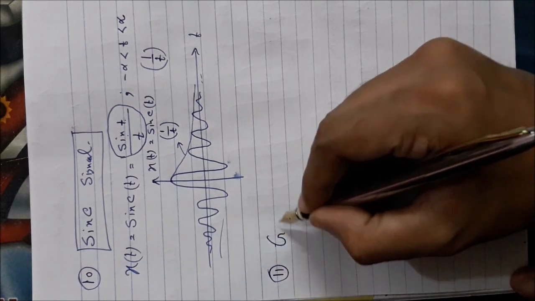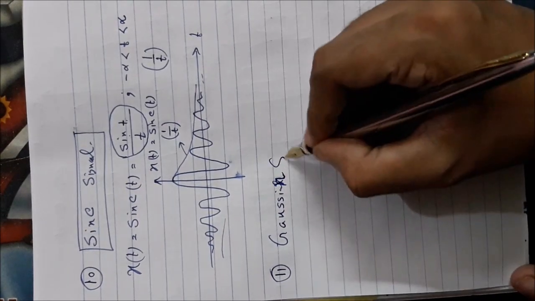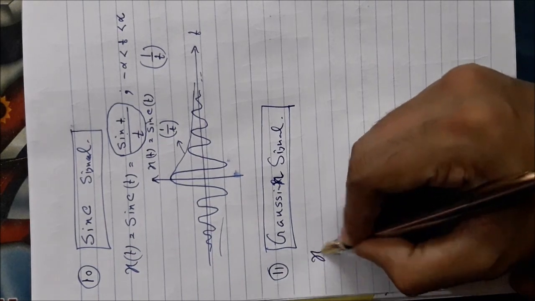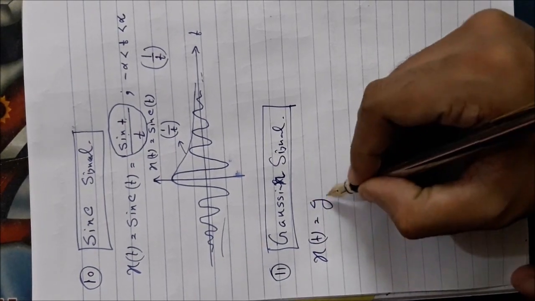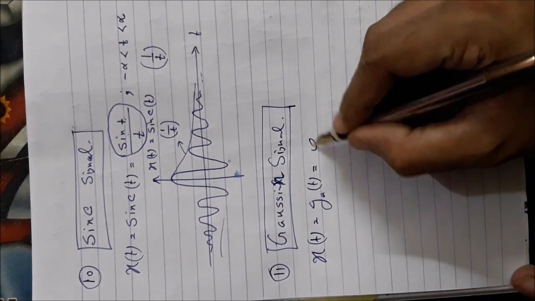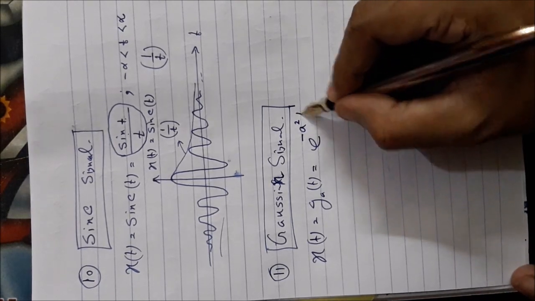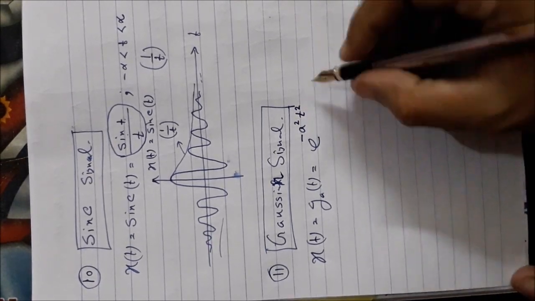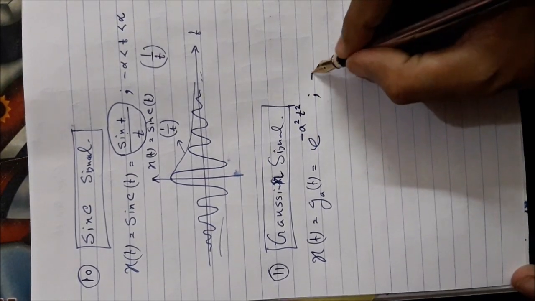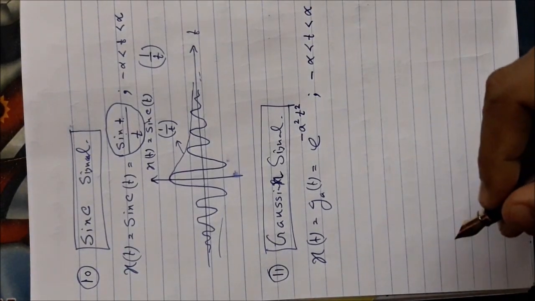Next signal is the Gaussian signal. It is denoted by g(t). Okay, Gaussian signal. It has the form e to the power minus a square t square, where a is any constant term. That means e to the power minus a square t square, and it is valid for the time range of -infinity to +infinity.